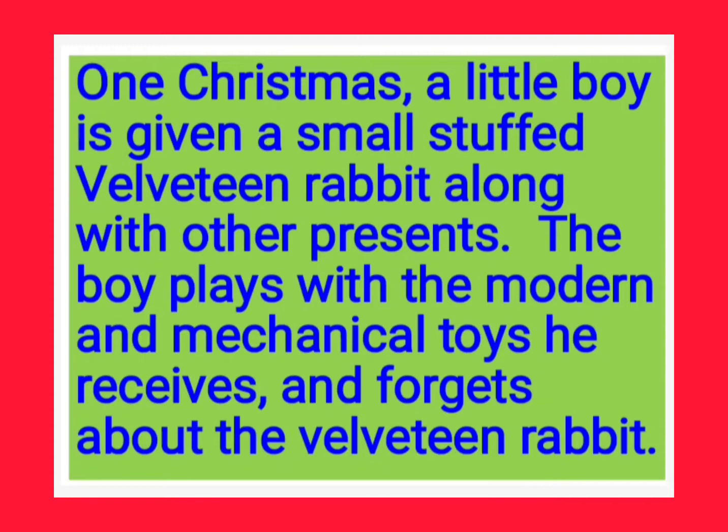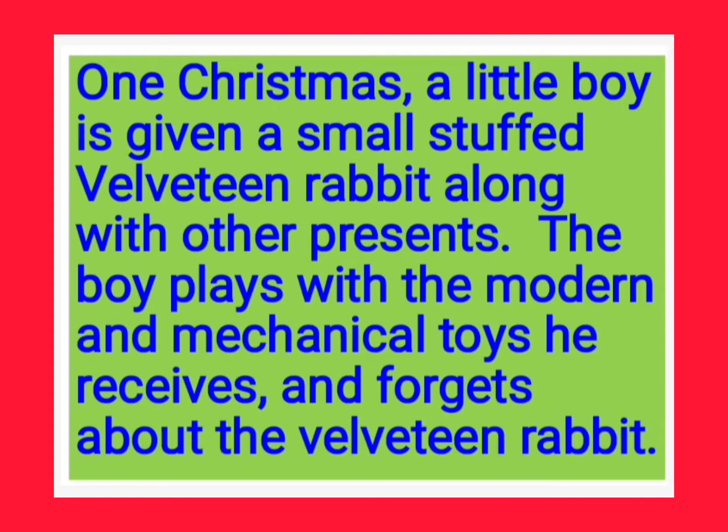But the boy plays with the modern and mechanical toys he receives. Actually, along with the other toys, he got this velveteen rabbit. But what had the boy done? He always used to play with the mechanical toys he received. What are the mechanical toys? Like cars, key toys and motorbikes, in this manner.